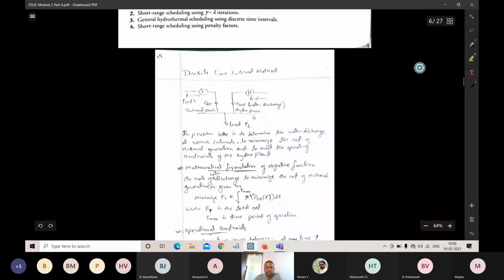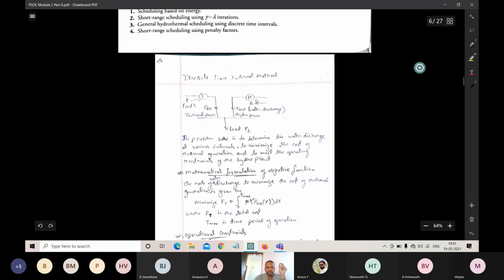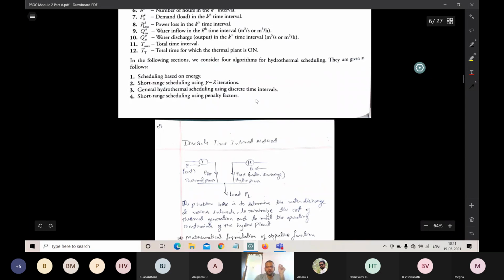This figure shows the coordination between the thermal power plants and hydel power plants. Here F is the cost of thermal generation, and Q is the water discharge that I mentioned. Q naught and Q in: Q in is the water inflow, and Q naught is the water discharge.